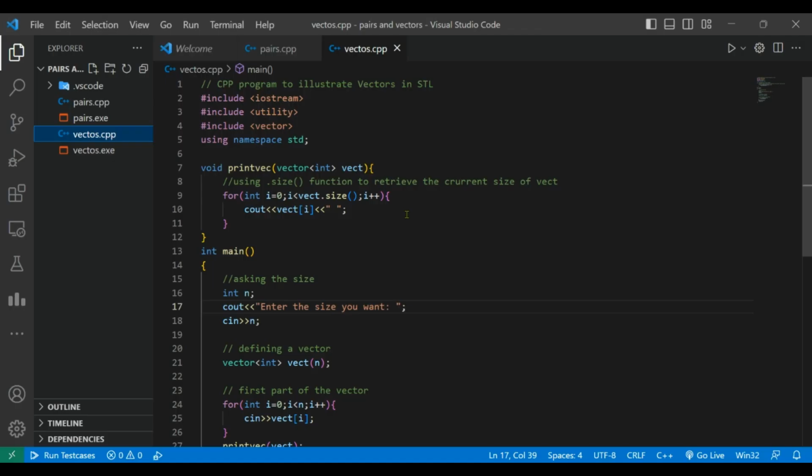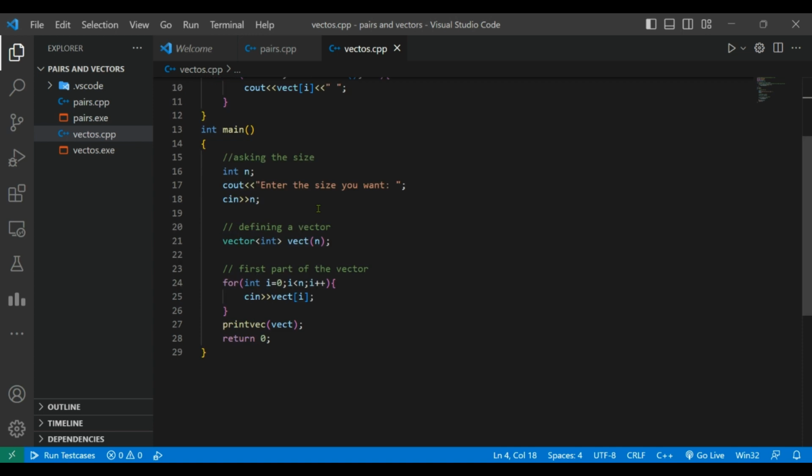Here we have the basic code for a vector, showing how you can make use of it. I forgot to tell you that pair lies in the utility header file. For vector you have to write #include <vector>. This will include all the things of a vector. And in common, you can just write #include <bits/stdc++.h>, which will include algorithm, utility, vector, math and everything else.